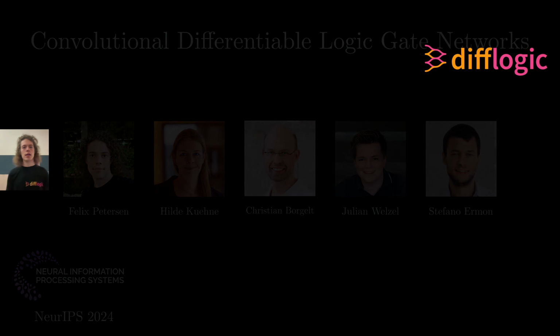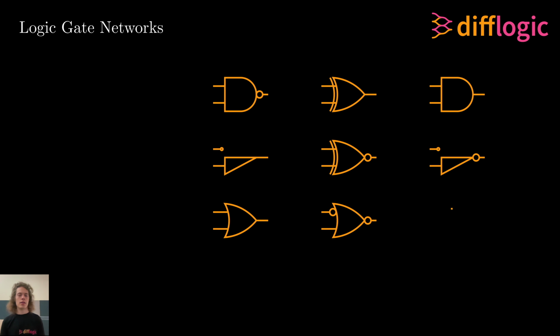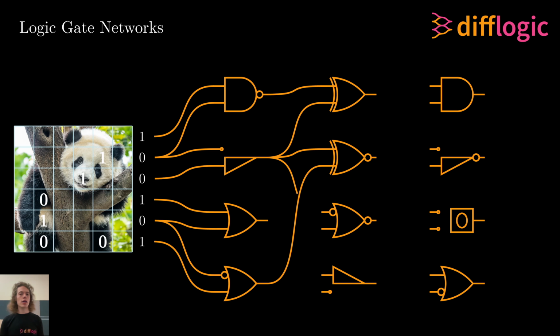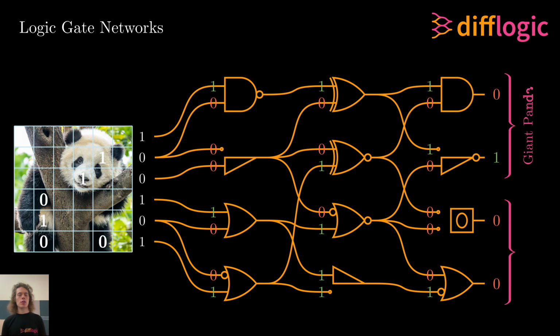Logic gate networks are networks of logic gates, such as NAND, XOR, and AND, and our goal is to use a logic gate network as a machine learning model for extremely efficient inference. To construct a logic gate network, we arrange our logic gates in a number of layers. For example, in a randomly connected network, we simply use randomly initialized and fixed connections. To use the model for classification, we can group the outputs into classes and compute class scores via a group sum operation.